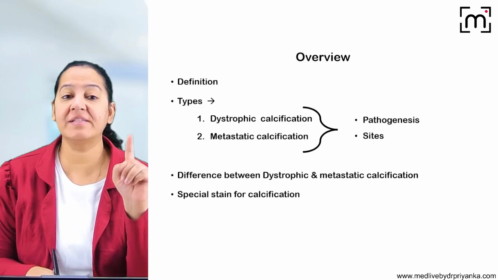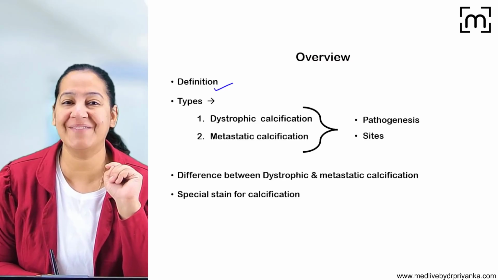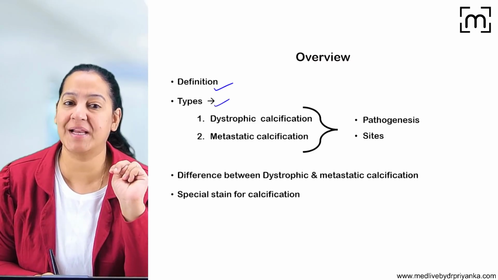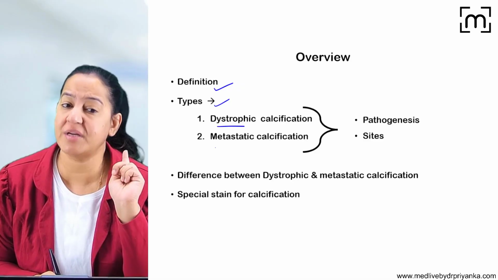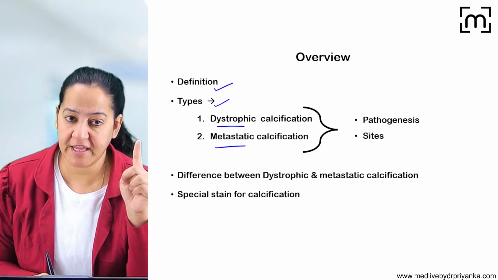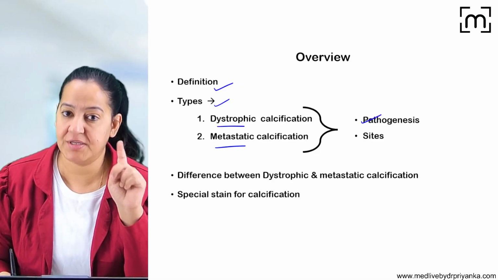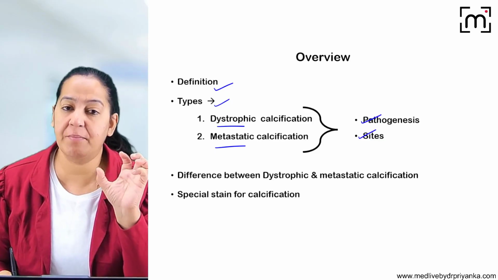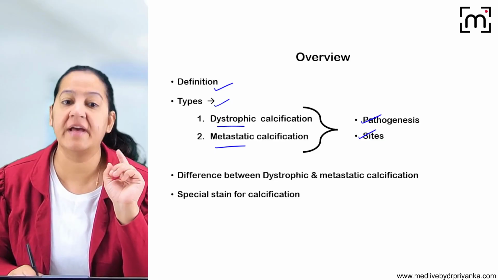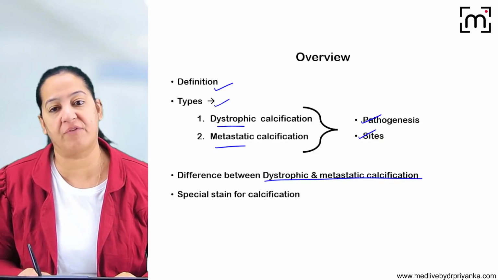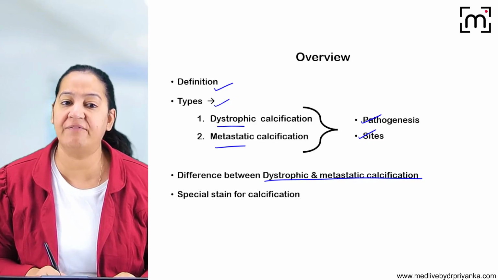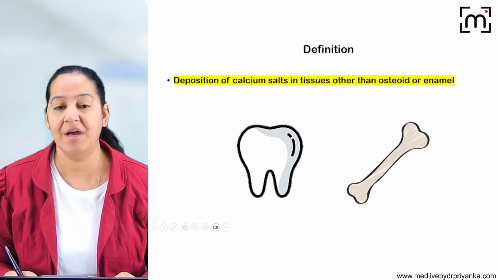So in this topic, first I will let you know the definition of pathological calcification. Then I will tell you the two types of pathological calcification, that is dystrophic calcification and metastatic calcification. For each of the types, I will let you know the pathogenesis and the sites in the human body where it occurs. Then we will see the differences between dystrophic and metastatic calcification, and in the end we will see the special stain for calcification. So let's start it.